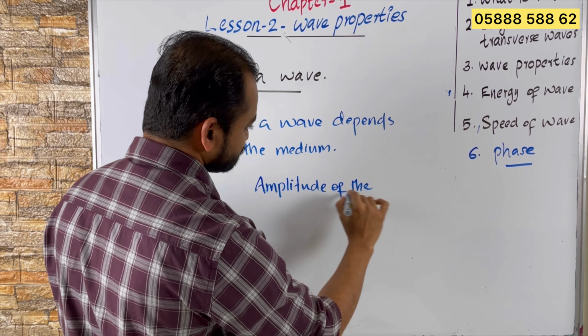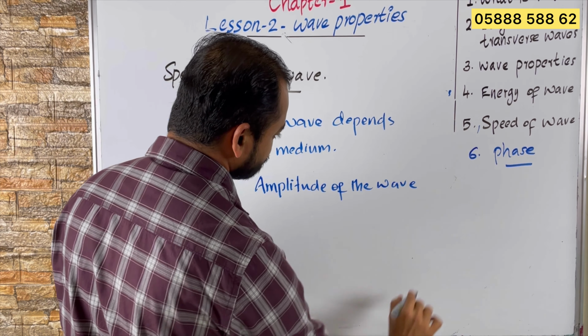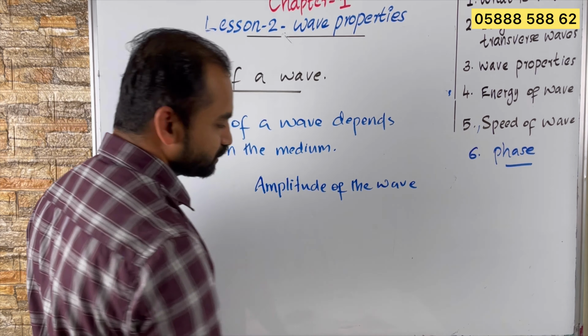When you increase and decrease the amplitude, there will be no change in speed of the wave, and speed of the wave will not depend on the frequency, and speed of a wave does not depend on the wavelength. Speed does not depend on all these things. Speed depends only on the medium. When medium changes, speed of the wave will change.